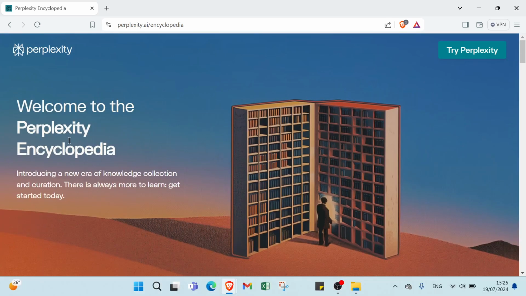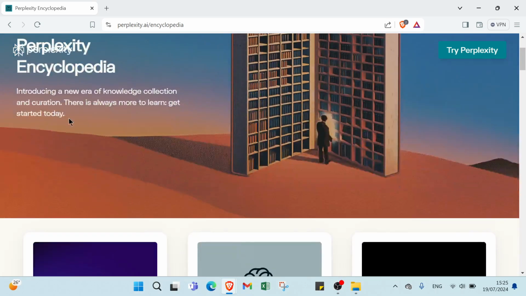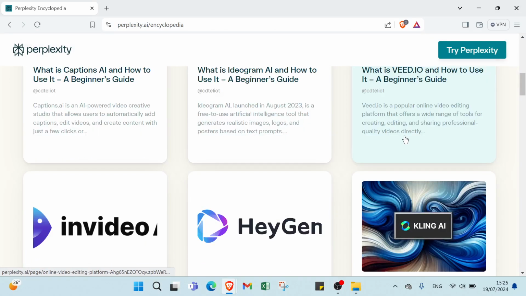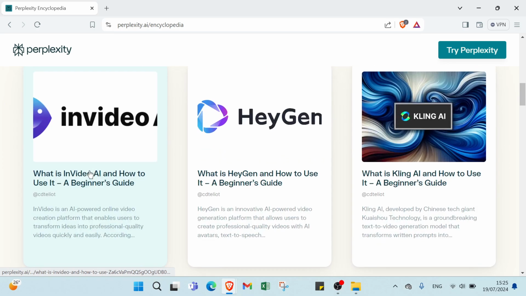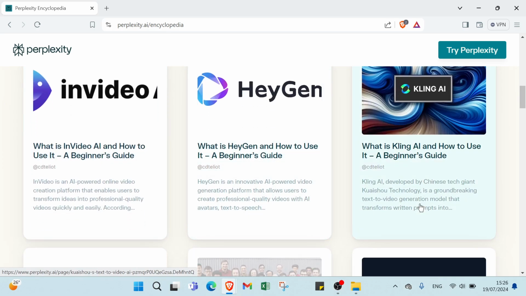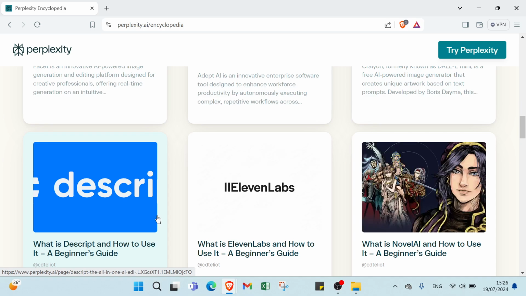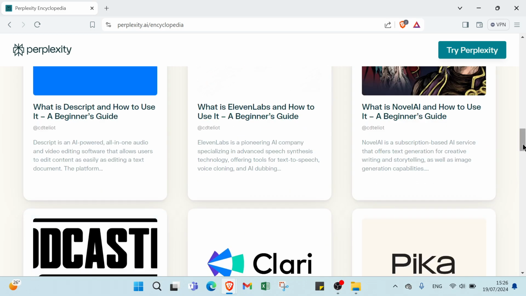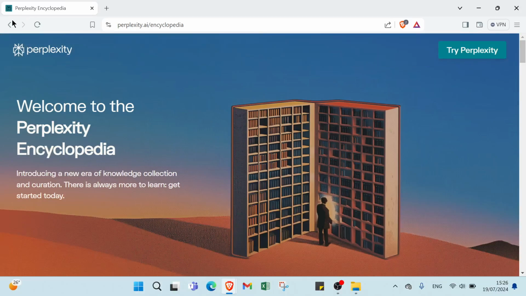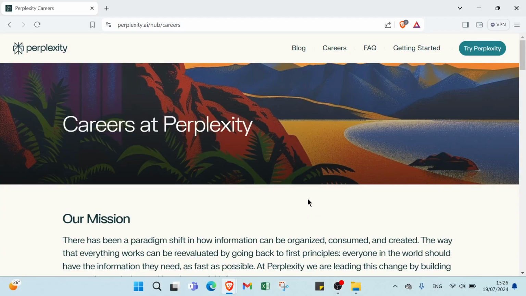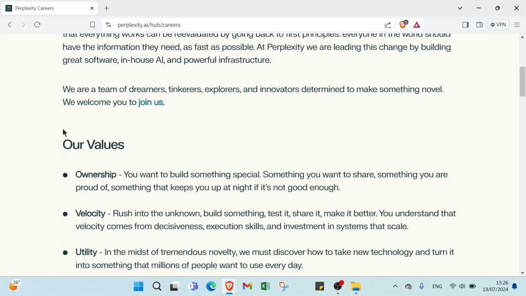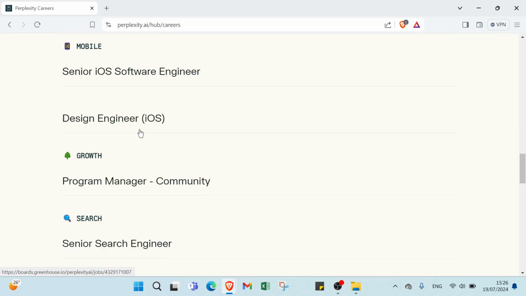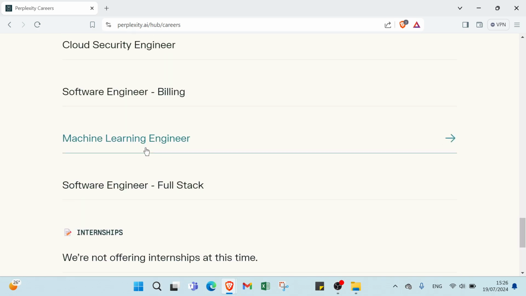Here we have welcome to the Perplexity encyclopedia. We have here captions, Ideogram, video, hygiene, and a lot of niches. Here we have careers at Perplexity, our mission, our values. You can read it to understand more. Current opponents. As you can see, you can click over the one you want and get an answer.